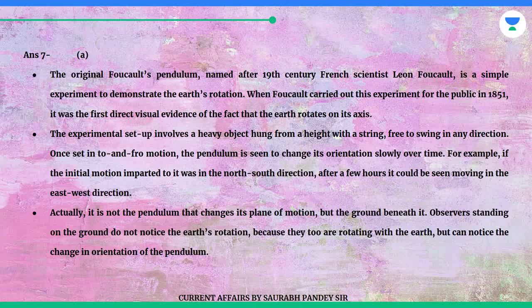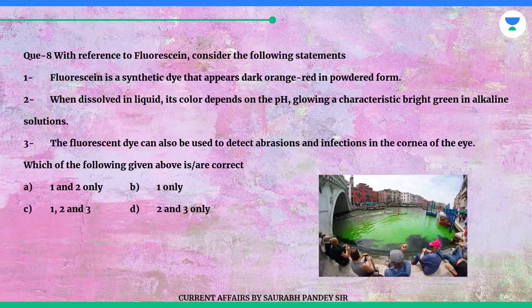For example, if the initial motion imparted to it was in the north-south direction, after a few hours it could be seen moving in the east-west direction. Actually, it is not the pendulum that changes its plane of motion, but the ground beneath it. Observers standing on the ground do not notice the Earth's rotation because they too are rotating with the Earth, but can notice the change in orientation of the pendulum.